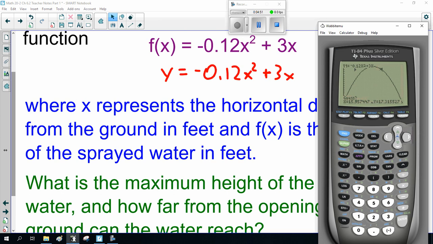Enter. So, left bound, right bound, guess. Maximum is 12.5, 18.75. So the maximum height is 18.75.